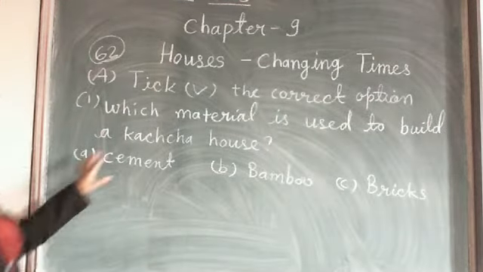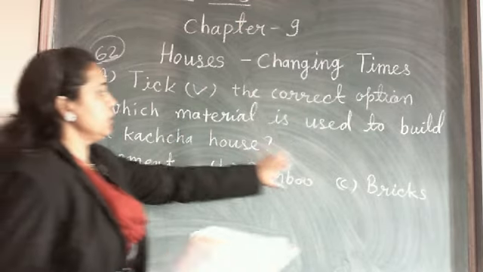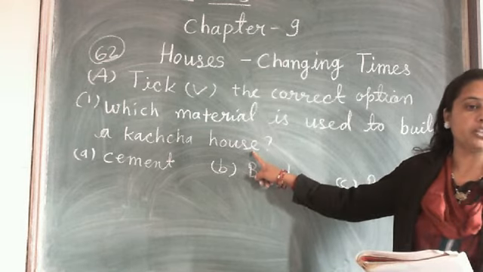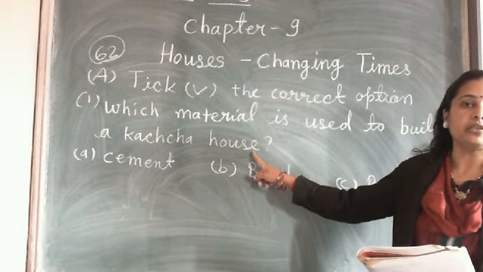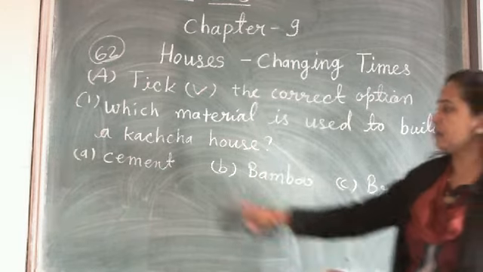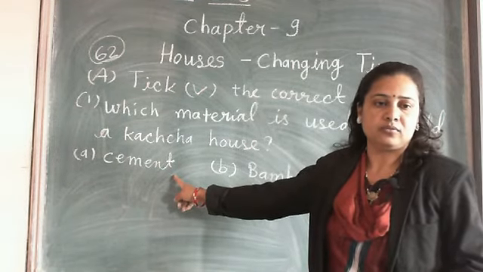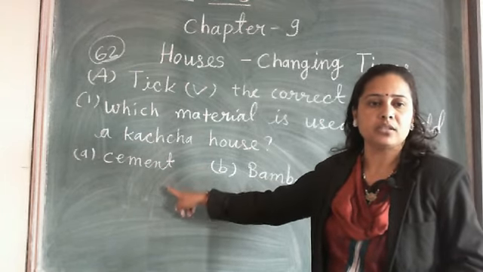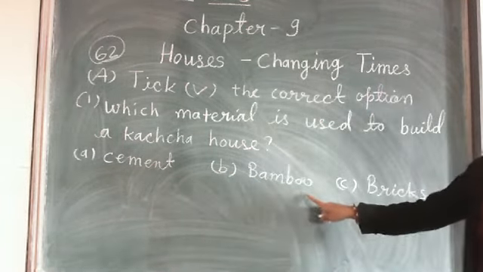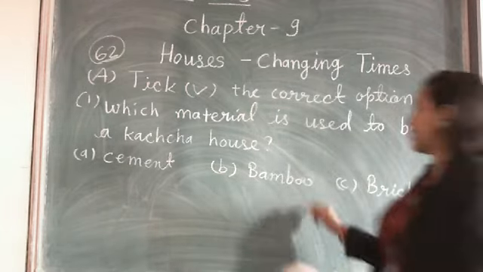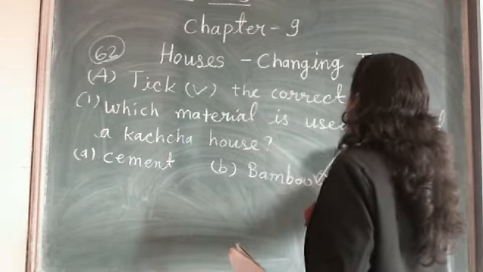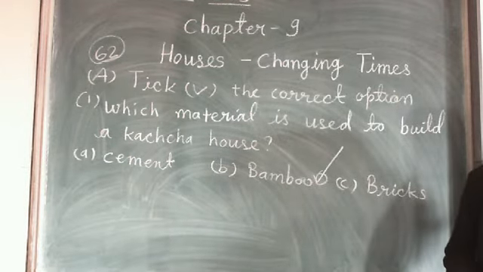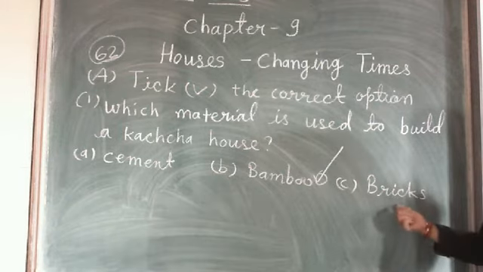Read the sentence. Which material is used to build a kacha house? If you want to make a kacha house, which material do you have to use? Option A is cement. No. If you want to make a pakka house, that time you have to use cement. Now bamboo. Bamboo is the correct option. Tick option number B. Bamboo. This is the correct answer. Now after that, bricks.